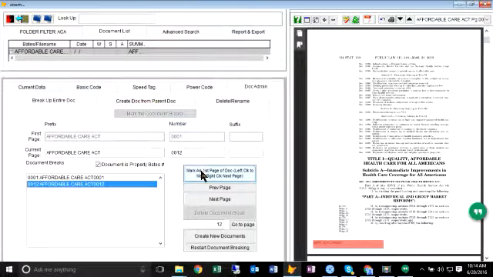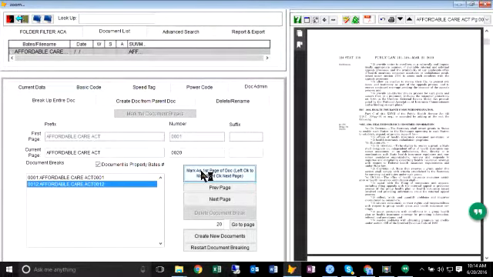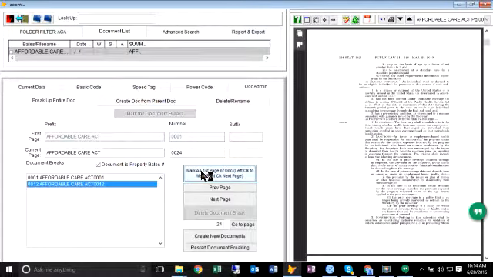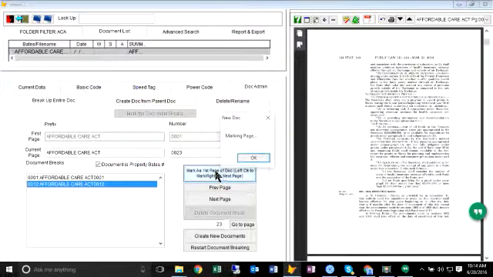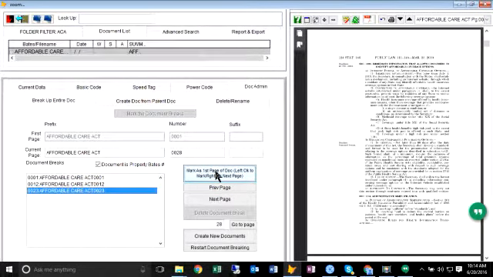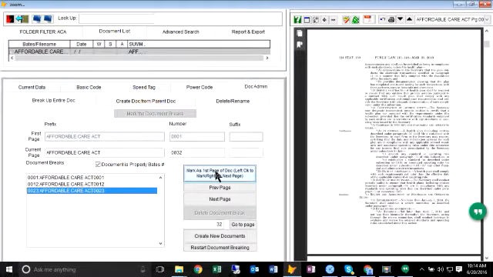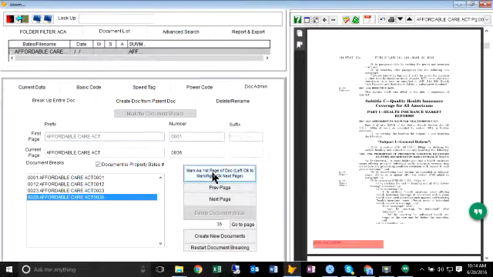And then all you have to do is keep right-clicking. You can go back to the previous page, and let's say we want to mark here. And that's pretty much it in terms of the marking function.